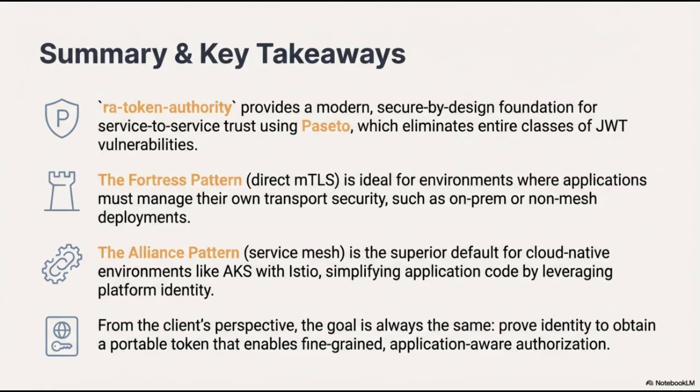Conversely, the Alliance pattern is the superior default for cloud-native environments like AKS with Istio. This pattern leverages platform identity to significantly simplify application code. Ultimately, from the client's perspective, the objective remains consistent across any architecture: to prove identity in order to obtain a portable token that enables fine-grained, application-aware authorization.